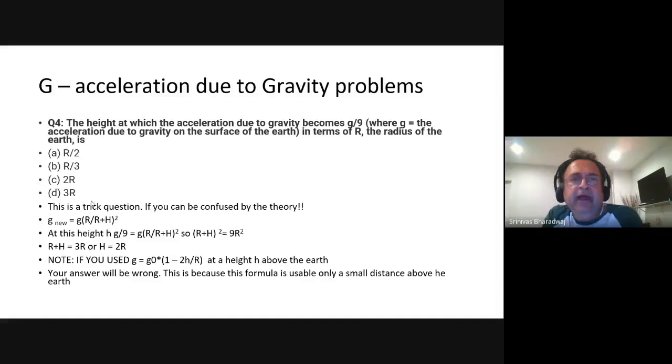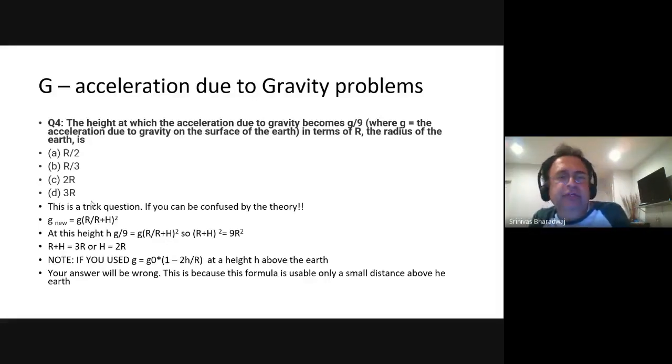Now, acceleration due to gravity problems. The height at which the acceleration due to gravity becomes g by 9, where g is the acceleration due to gravity at the surface of the Earth. The radius of the Earth is what, right? GM by R square equals little g. So now at a height h, you have g R square by (R+h) square, and that's what they're asking you to find out.